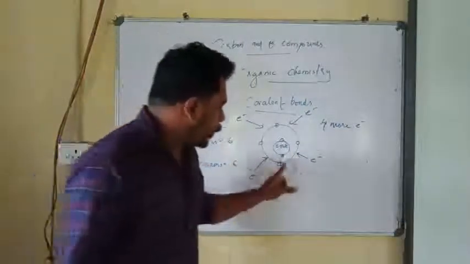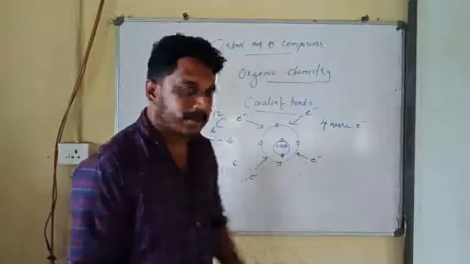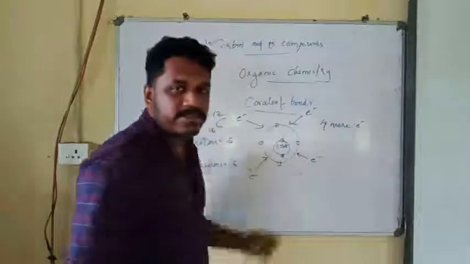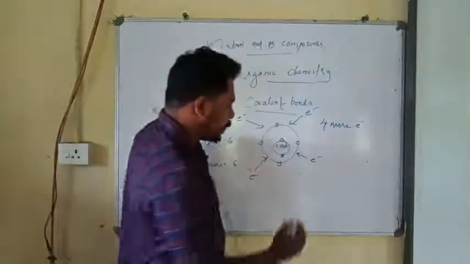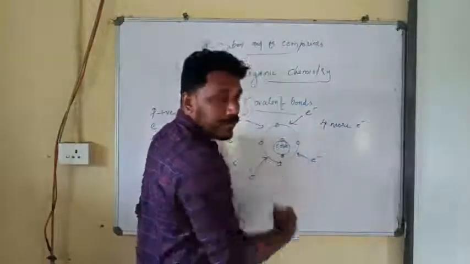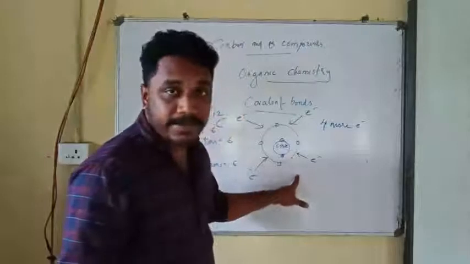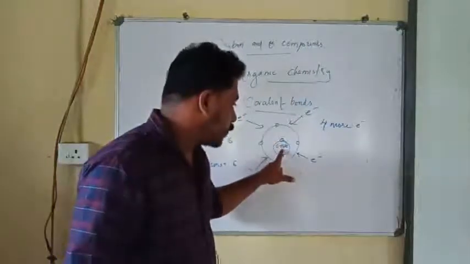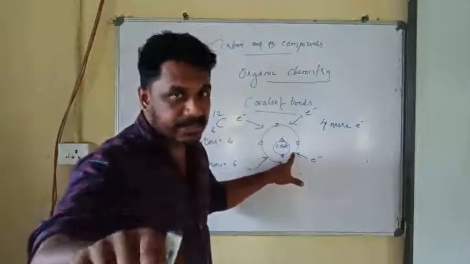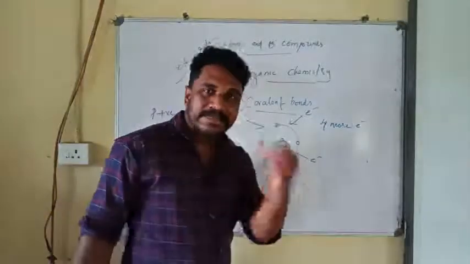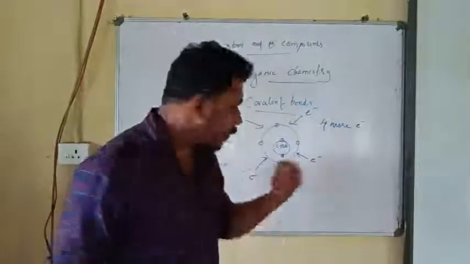Please understand, only 6 positive charges are there inside the nucleus, and 6 positive charges cannot hold 10 electrons. Already 6 electrons are there, right? The 6 positive charges are holding 6 negative charges, and it won't be able to